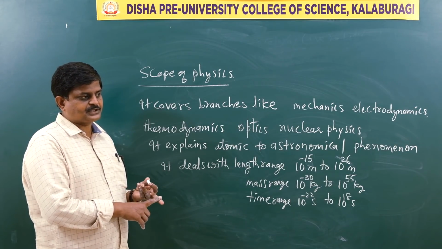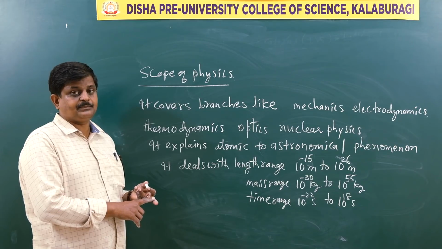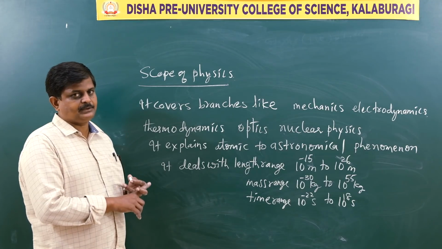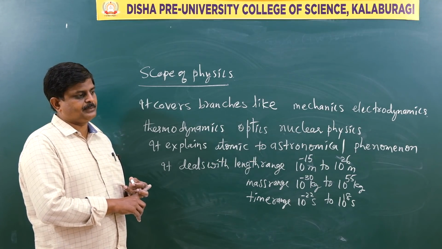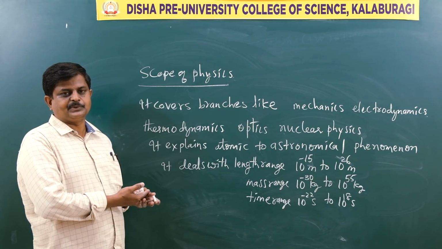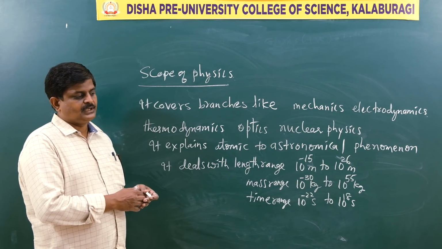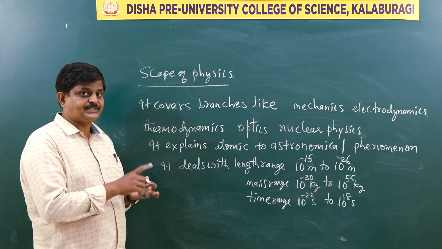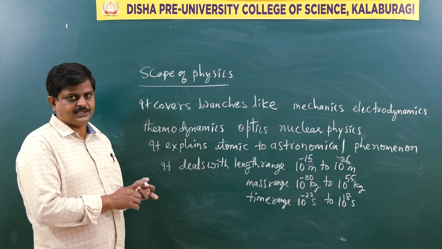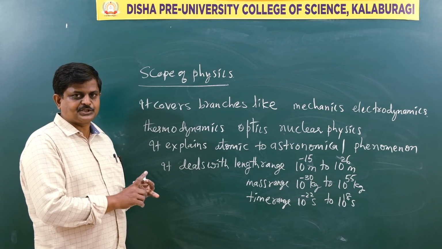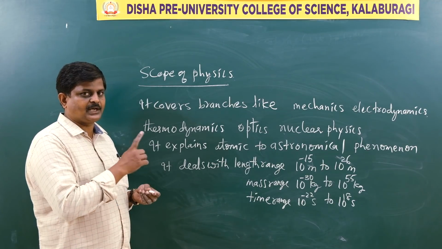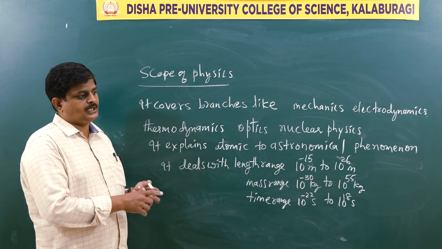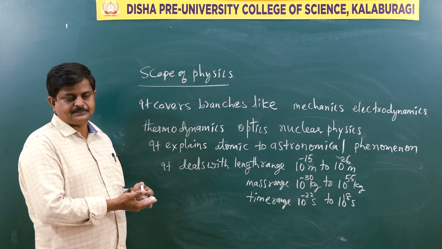Even they can frame questions like name the conservative type of force. You recall, the conservative type of force means again a gravitational force or electromagnetic force. Name the force which obeys inverse square law of distance. Any guesses? Yes, of course, that is a gravitational force or electromagnetic force.